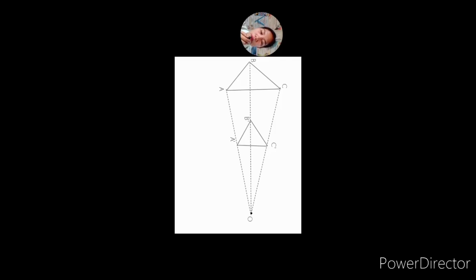Because the corresponding points, let's say A and A prime, are joined by three concurrent lines through point O. Okay, so this is the line that joins point A to A prime, B to B prime, and C to C prime, all concurrent at point O. So triangle ABC and triangle A prime, B prime, C prime are perspective from a point O.